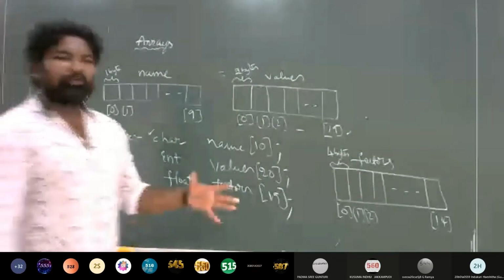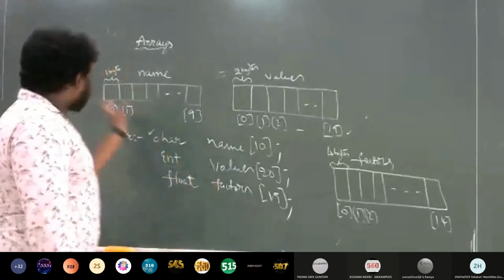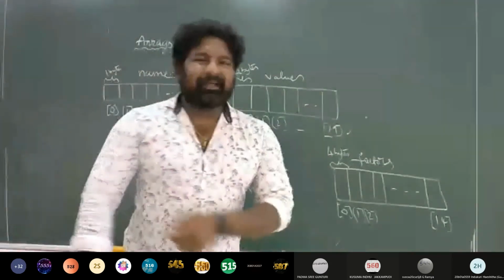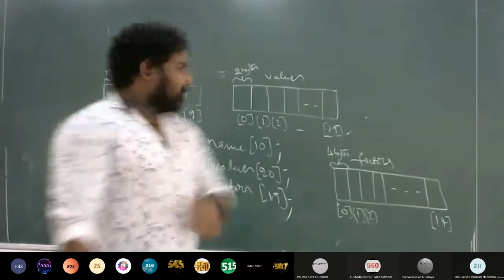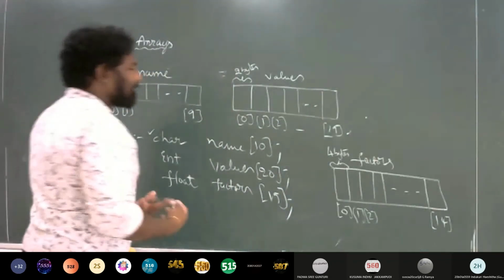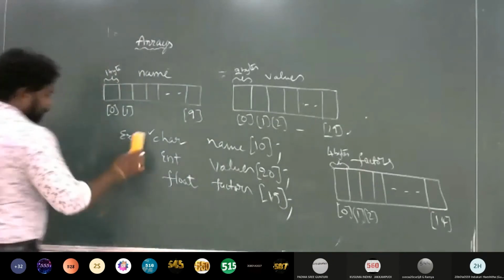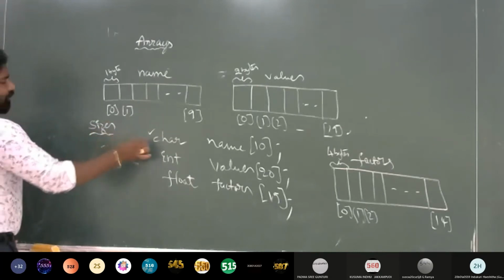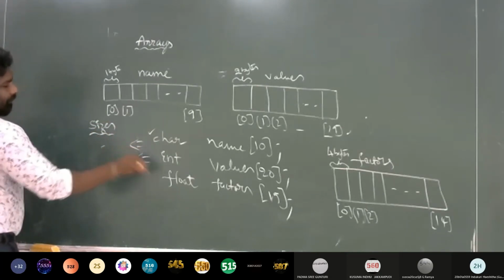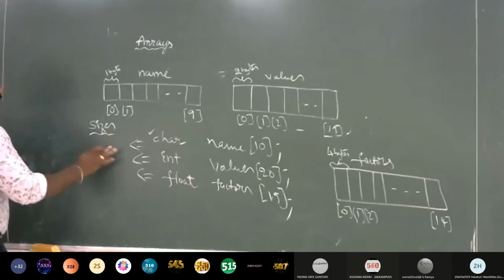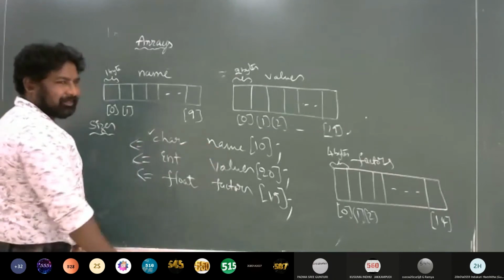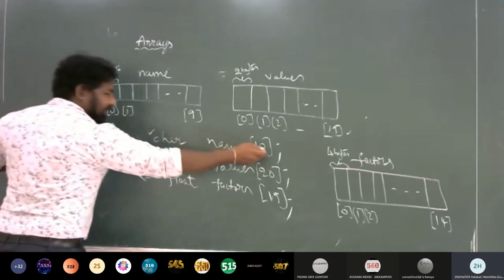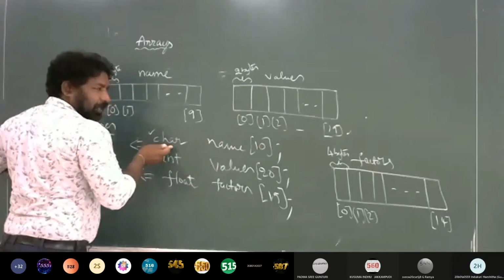So what do you mean by that? The size of each block or each element is based on the data type of the array, right? Okay, so if I want to find out the sizes for all these arrays, can anyone tell me how many bytes the name array occupies? 10 bytes, sir. Okay, since its size is 10 and its data type size is 1.